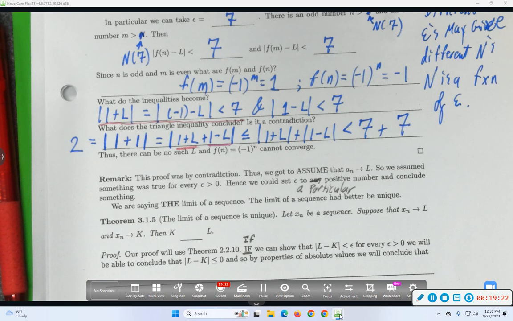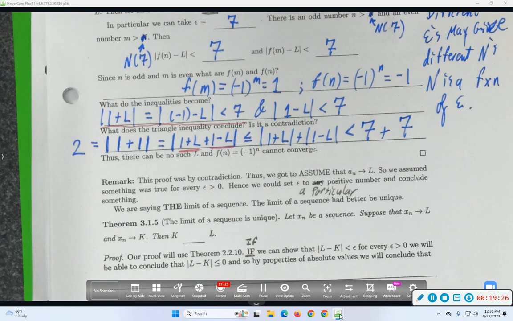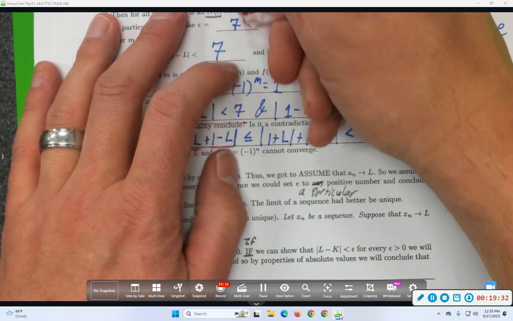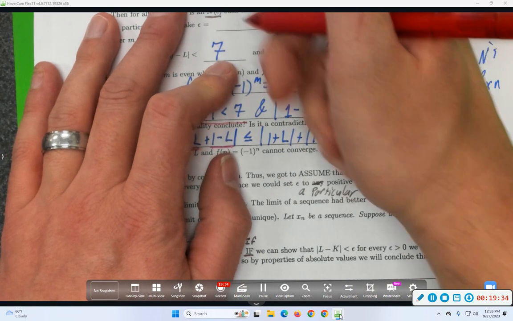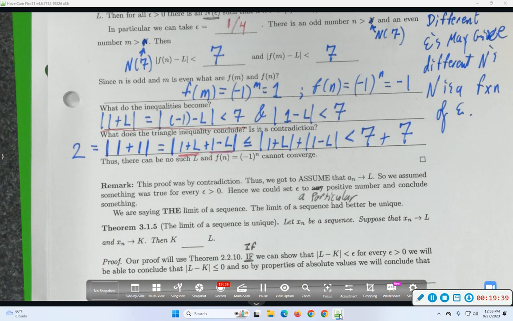Let's try a quarter. So this is why I said don't put something in that space yet if you can't erase, because now I'm going to do lots of erasing. So let's take epsilon to be another positive number, 1 over 4. Is 1 over 4 positive? Yeah, cool.